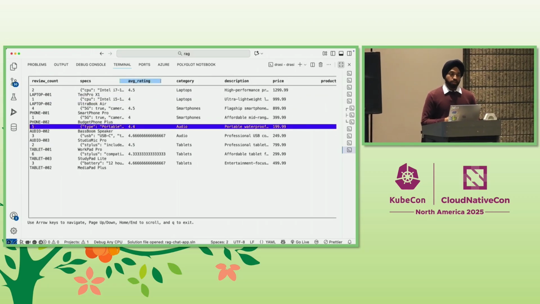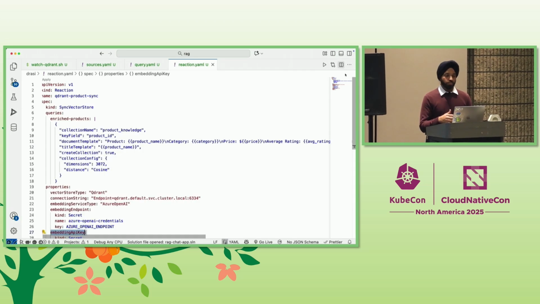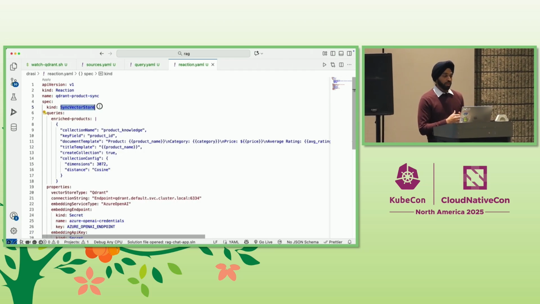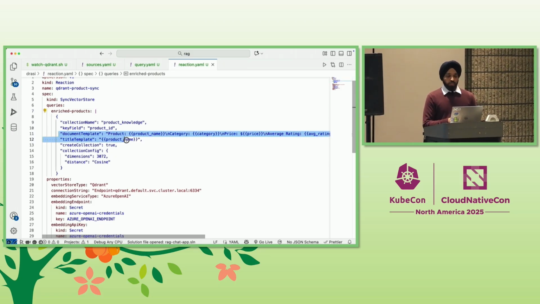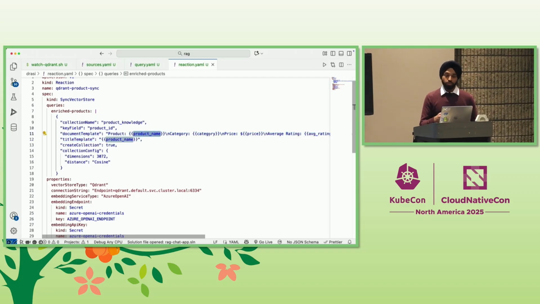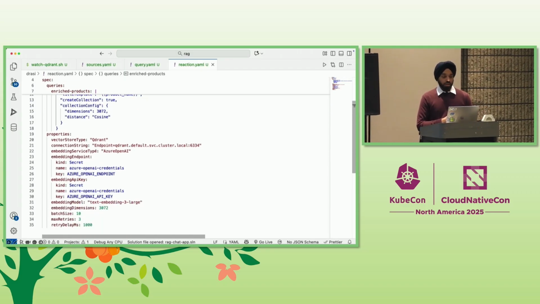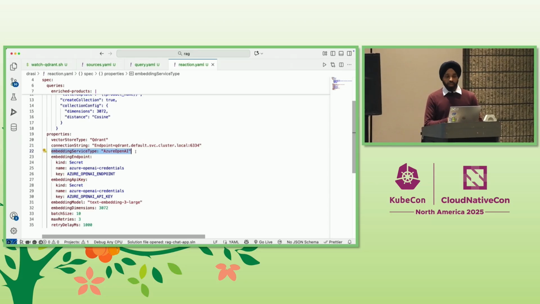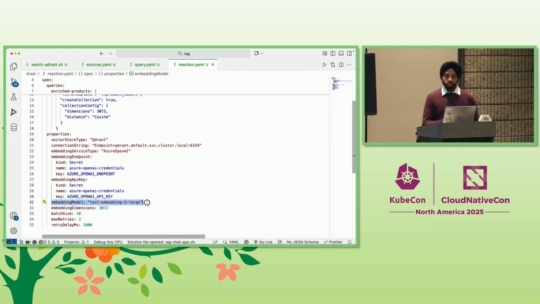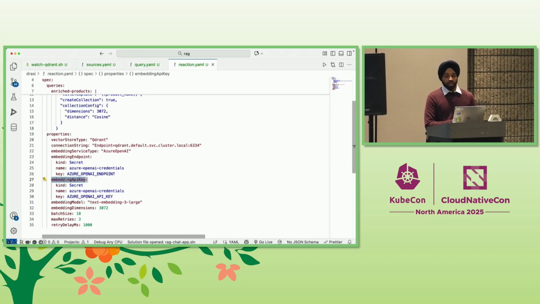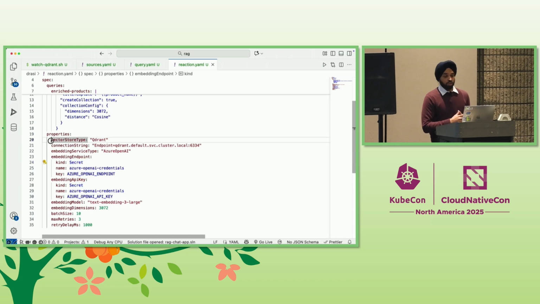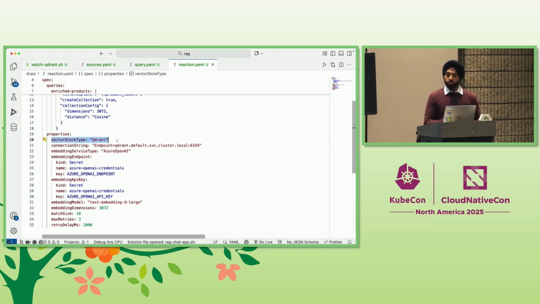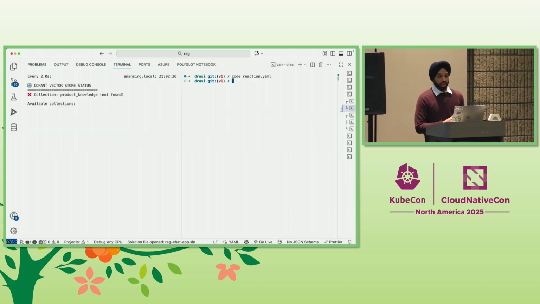Now, what do we do with this live result set? Well, we want to materialize its embeddings in the vector store, for which I'm going to use the final piece of config, this reaction YAML. Now, this also has the text template that will have values embedded in it from the Drasi result set and which will be sent to the embedding model. And here, I define that I want to use the Azure OpenAI embedding model called text embedding 3 large. And I'm also providing the API key and the endpoint for my model in Azure as Kubernetes secrets. Finally, I'm also giving details about the local Qdrant vector store that I'll be using. So let's go ahead and deploy this reaction with the CLI.